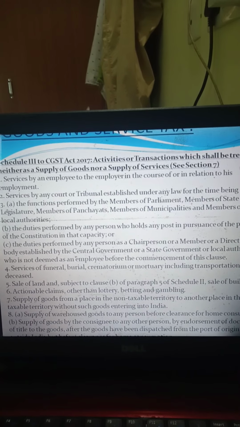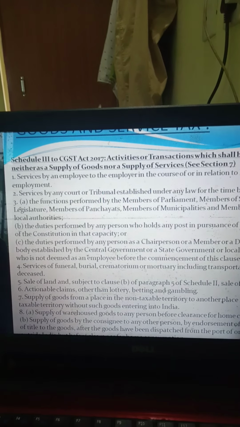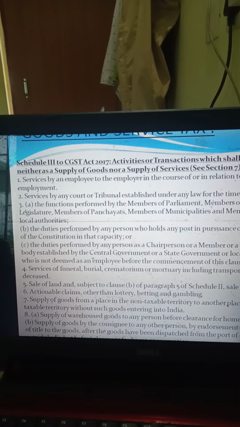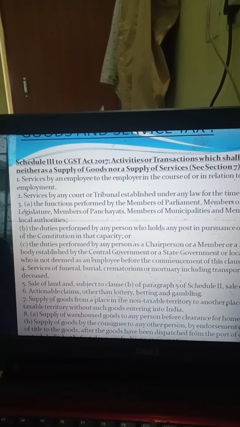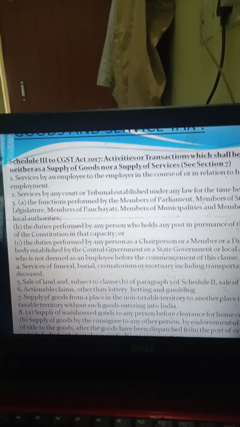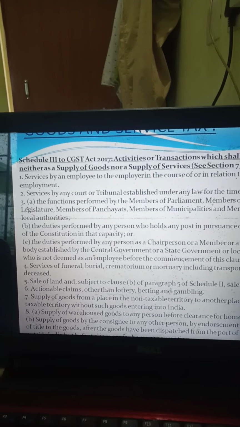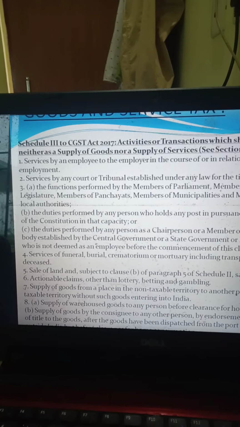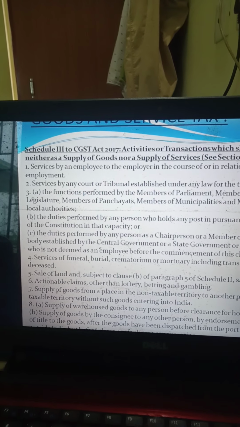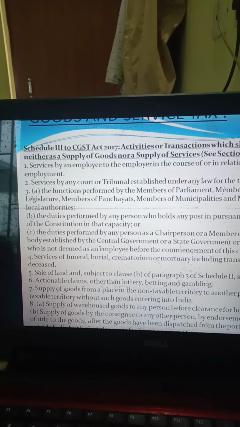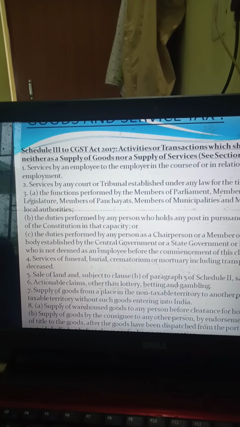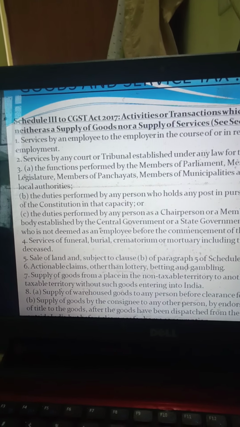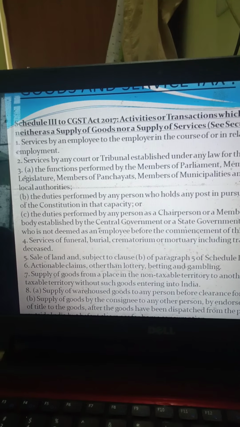Services given by a court or tribunal established under any law for the time being in force. The functions performed by a member of parliament, member of state legislature, member of panchayat, member of municipality and member of other local authorities. The duties performed by any person who holds any post in pursuance of the provisions of the constitution in that capacity. The duty performed by any person as a chairperson or a member or a director in a body established by the central government or state government or local authority, and who is not deemed as an employee before the commencement of this clause.